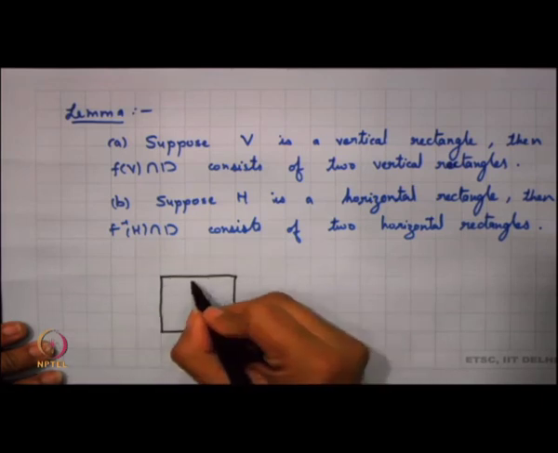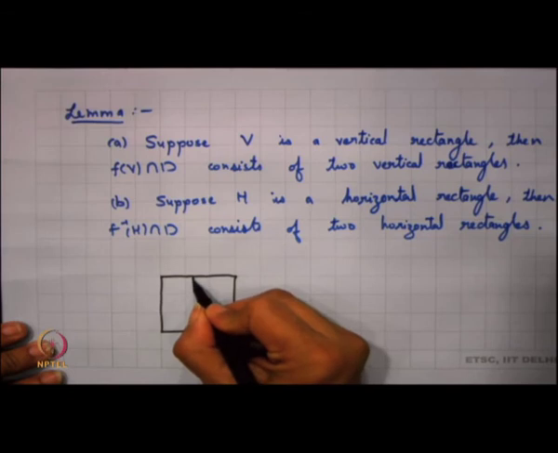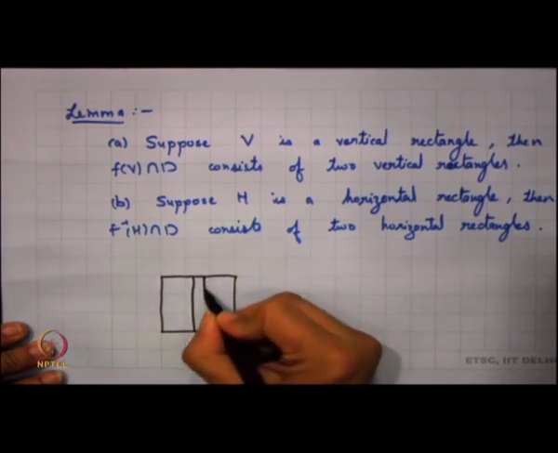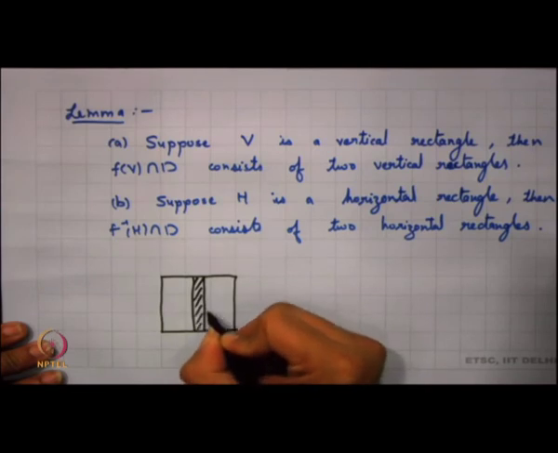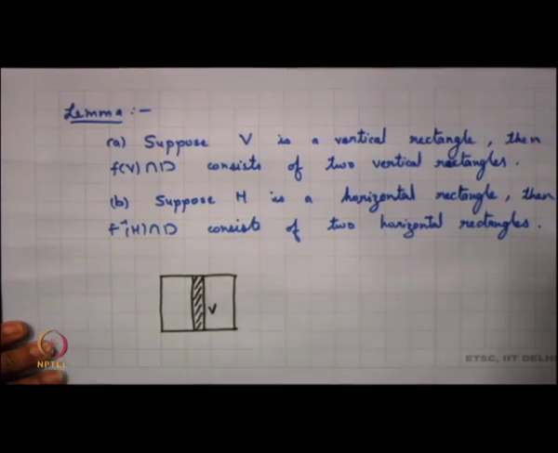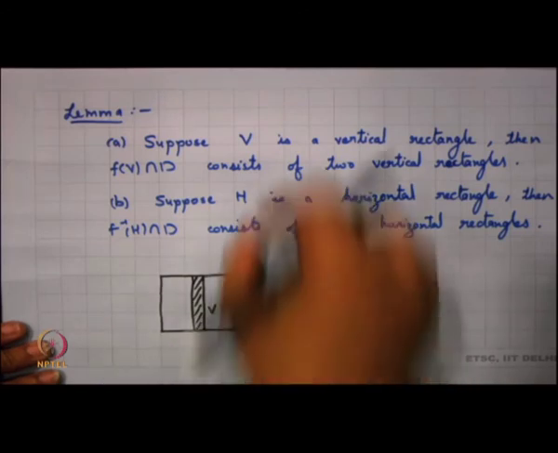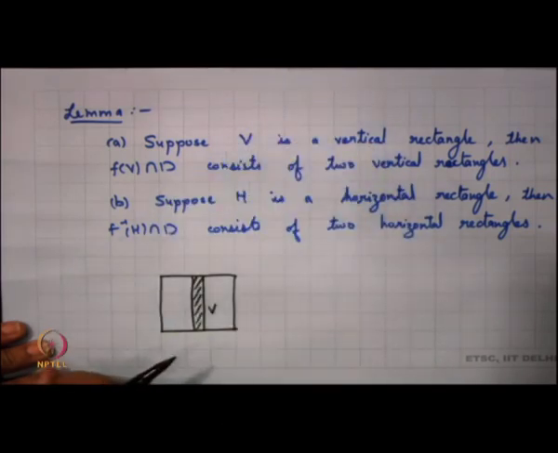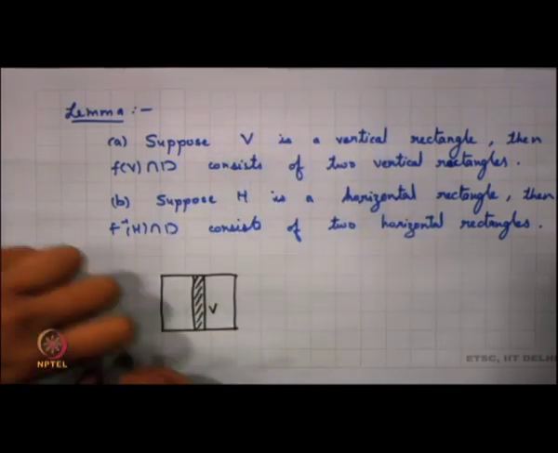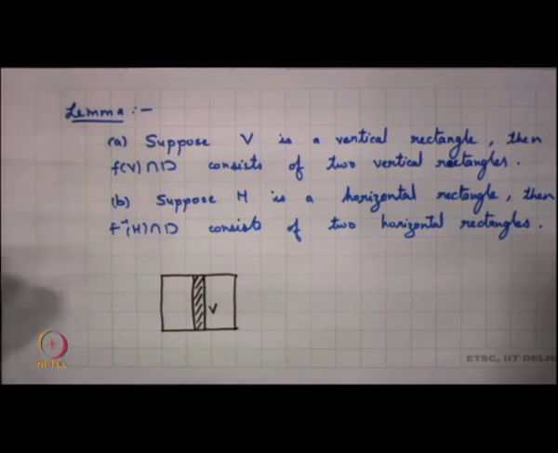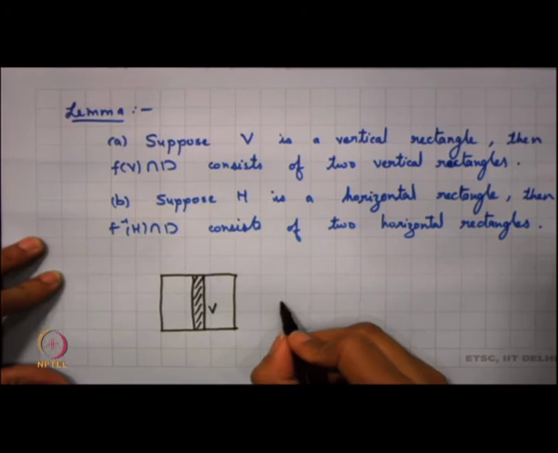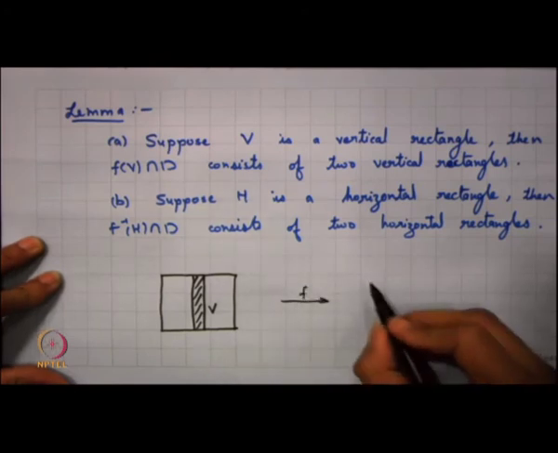Let me call this my vertical rectangle V. Now, how is this mapped? We know that how f acts here is that we are trying to elongate the y part, and then putting it back onto itself.